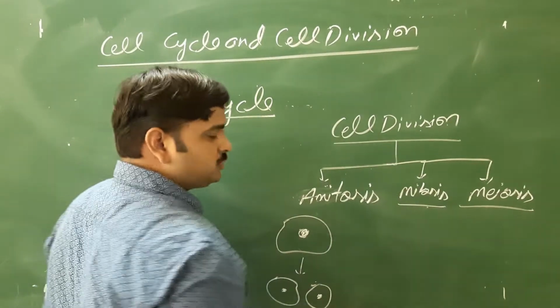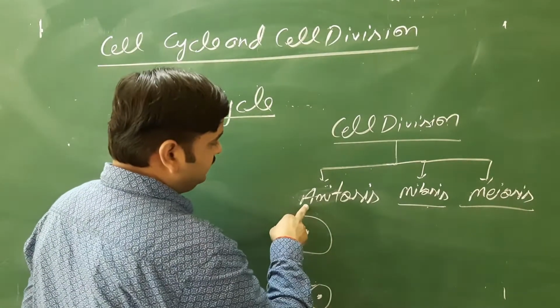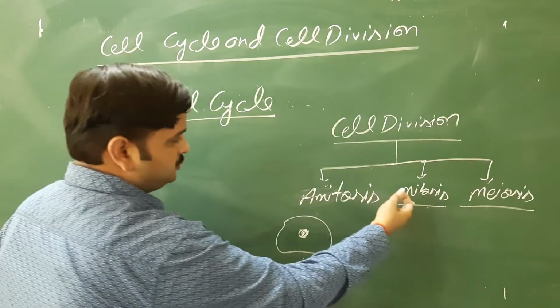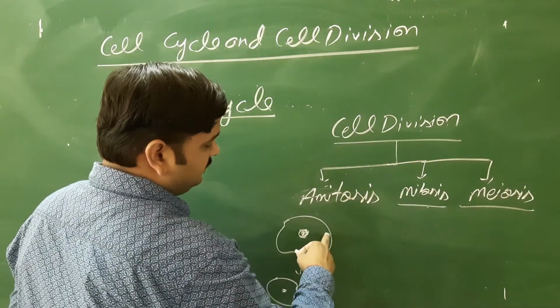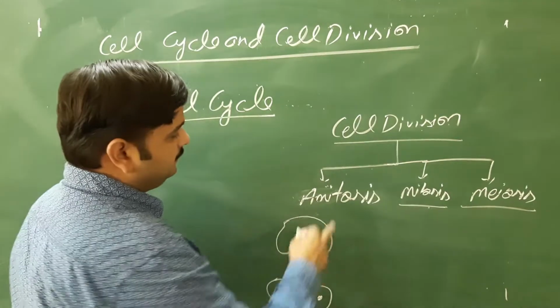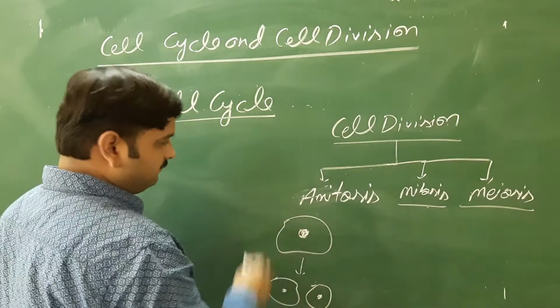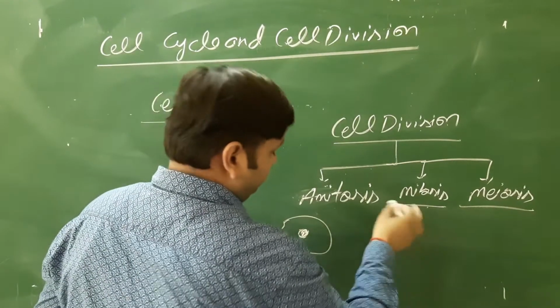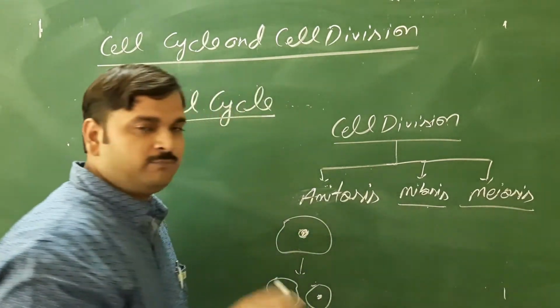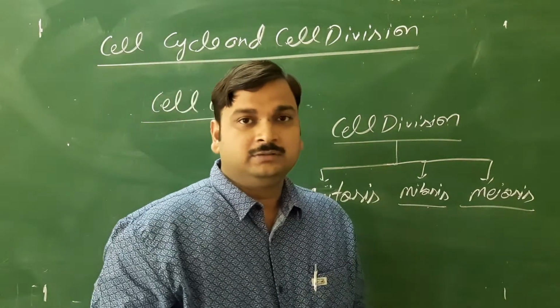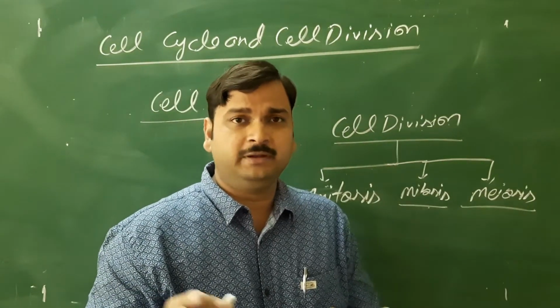Same happens in the case of mitosis also, but here you can see it is written amitosis, means method, the result will be same. In amitosis also, one parent cell will divide to form two daughter cells. Same is the phenomenon as in mitosis, but some difference is there. That difference will be discussed to you: in the case of mitosis, when the cell division takes place, the formation of chromosome and spindle fiber takes place.